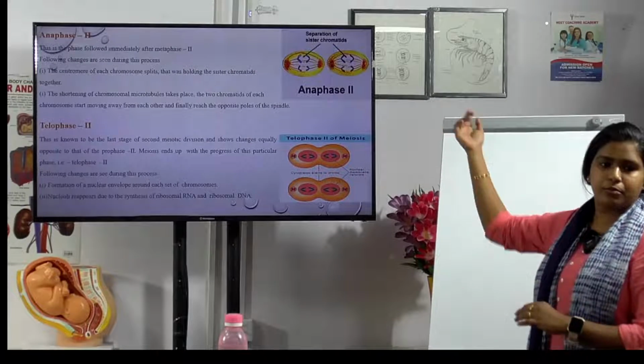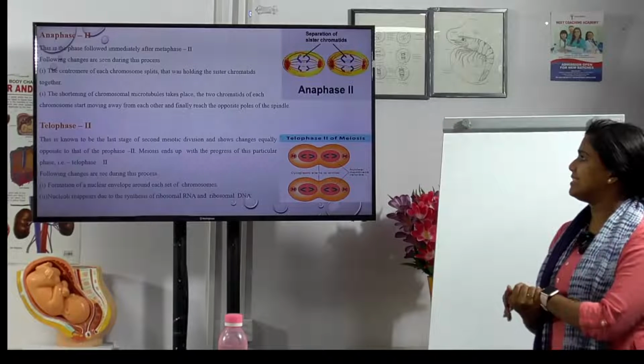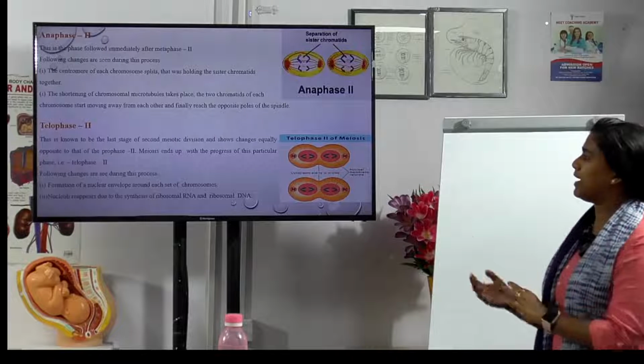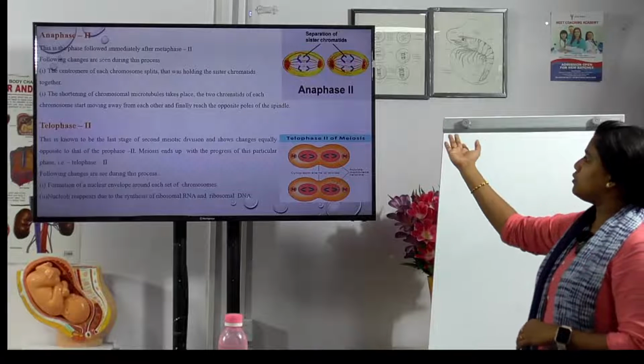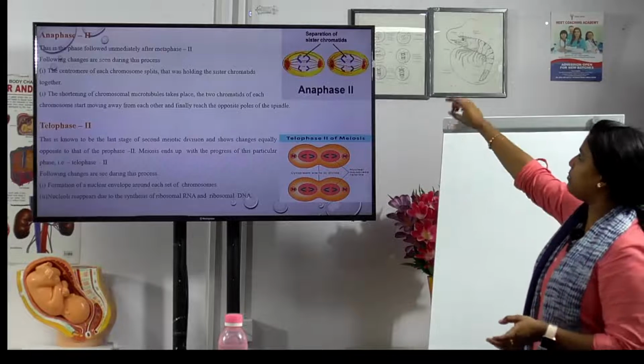The centromeres of each chromosome split, which was holding the sister chromatids together, and then the shortening of the chromosomal microtubules takes place, and the 2 chromatids of each chromosome start moving away from each other.